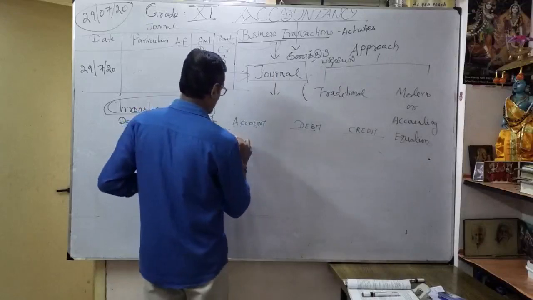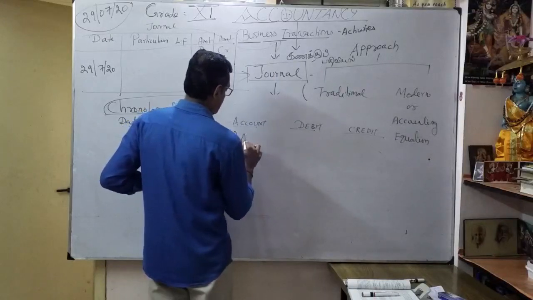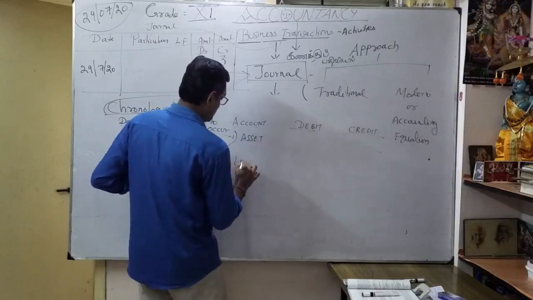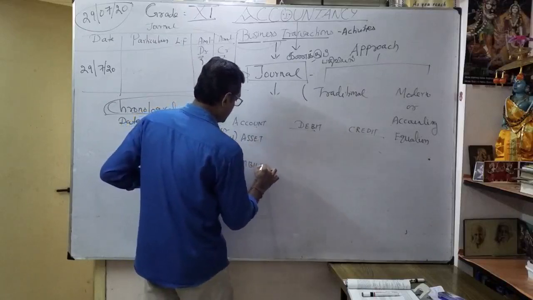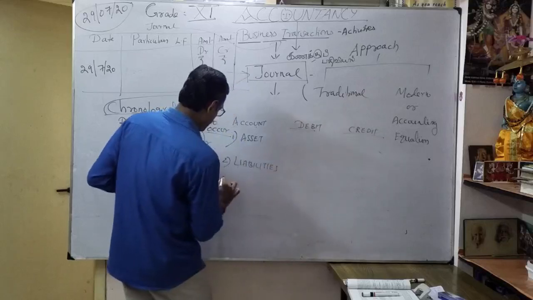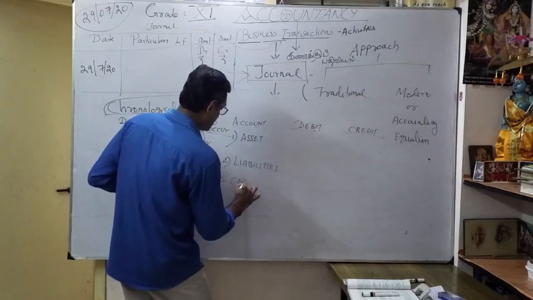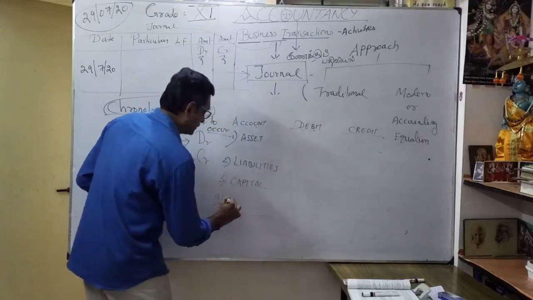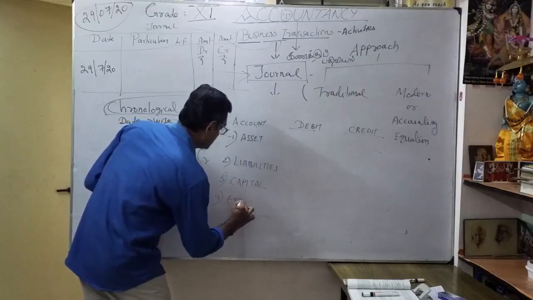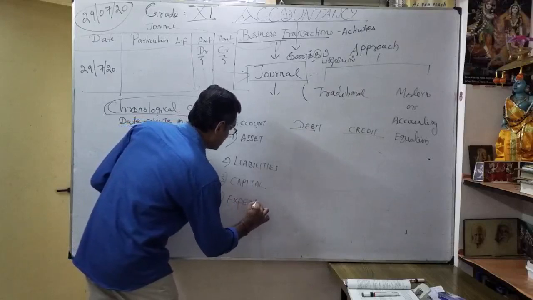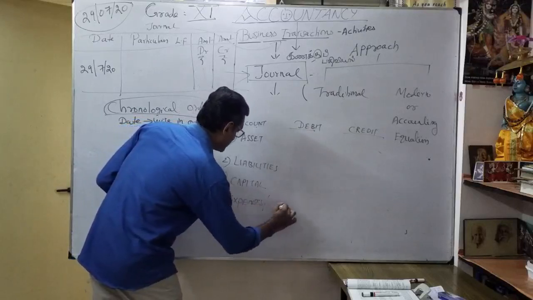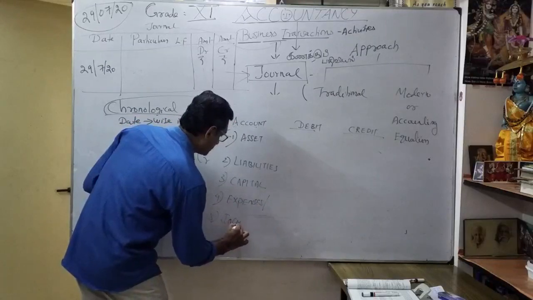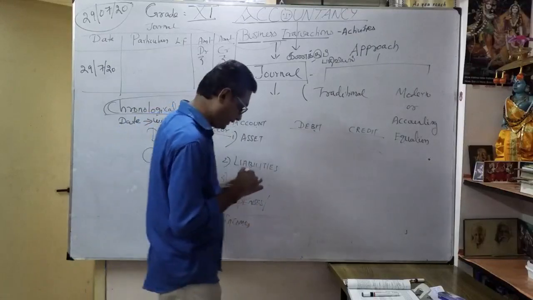Number 1, the asset. Okay, number 2, liabilities, correct? Number 3, capital. Okay, number 4, it is what? Expenses. Okay, number 5, it is income. You understood? These are the 5 elements.